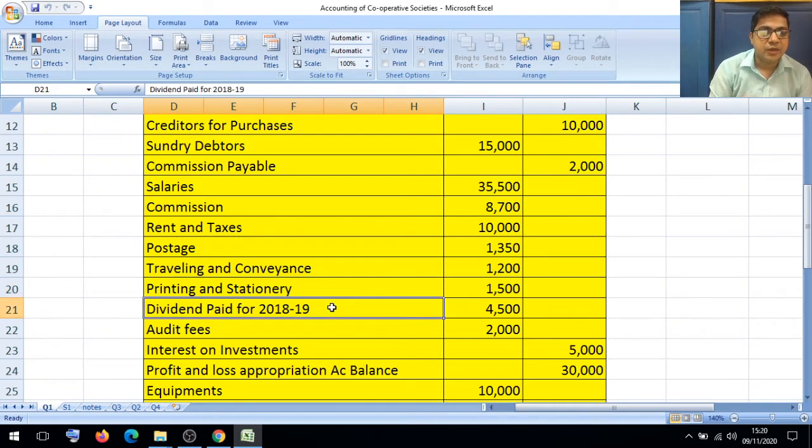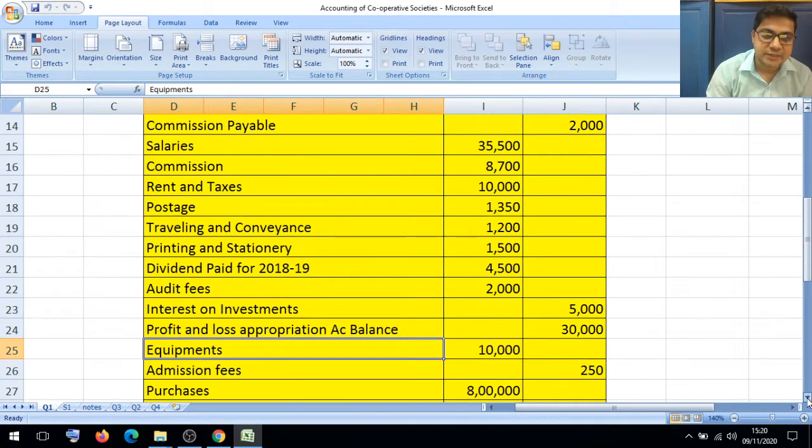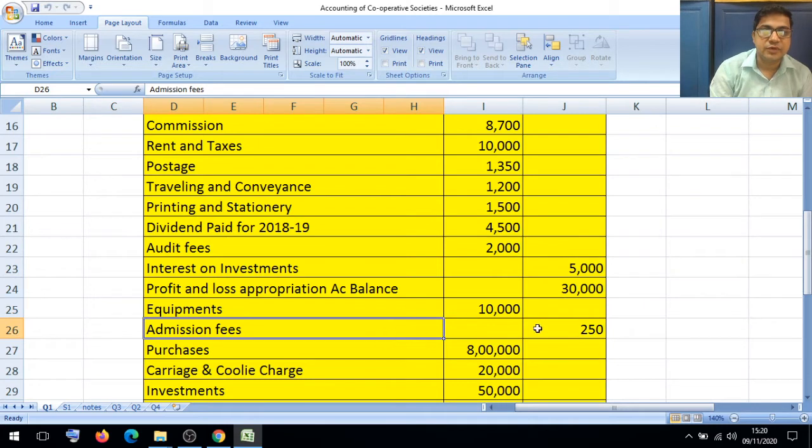Dividend paid, it is a profit and loss appropriation account debit side. Audit fees, profit and loss account. Interest on investment, it is income, profit and loss account credit side. Profit and loss appropriation account balance, it is the last year balance. We have to show it as an opening balance on the profit and loss account credit side, balance brought down. Equipment is an asset, balance sheet asset side. Audit admission fees, it is income, profit and loss account credit side.